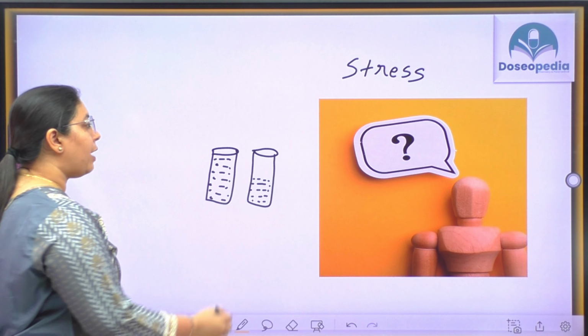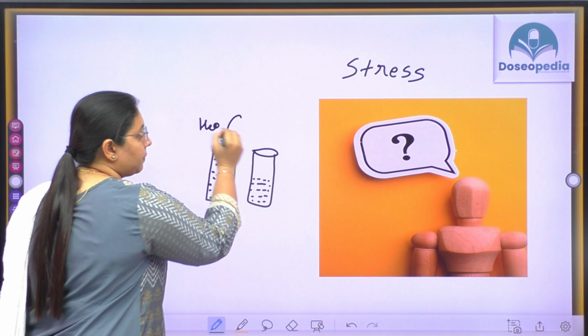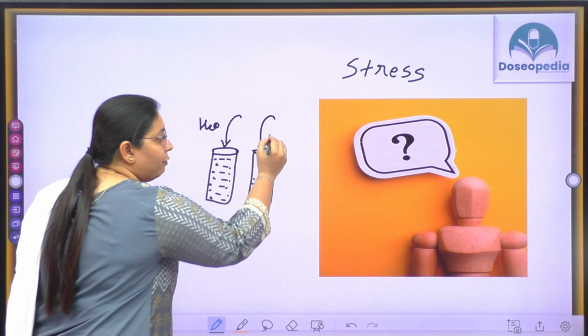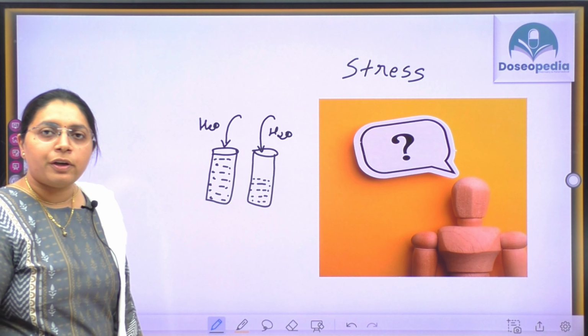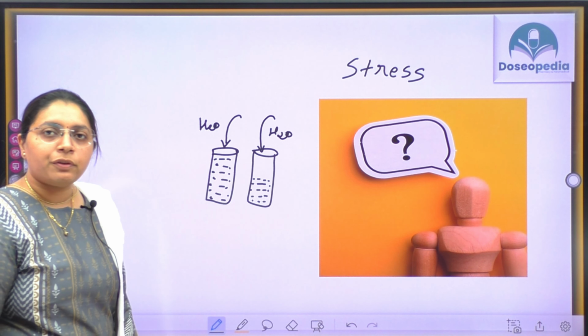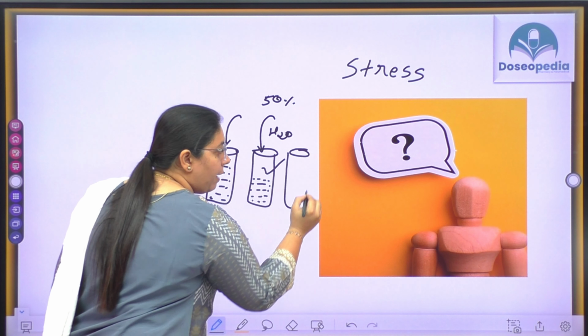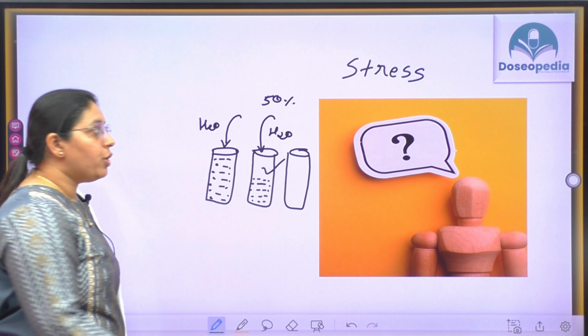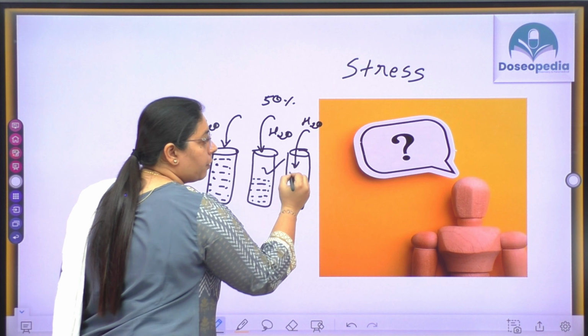Okay? Now if I add water in this glass, and I add water in this glass, which glass will be filled with water? This glass, right? Even in this glass there will be only 50% of water addition, but if the glass is 100% empty, then you can fill the whole glass with water.